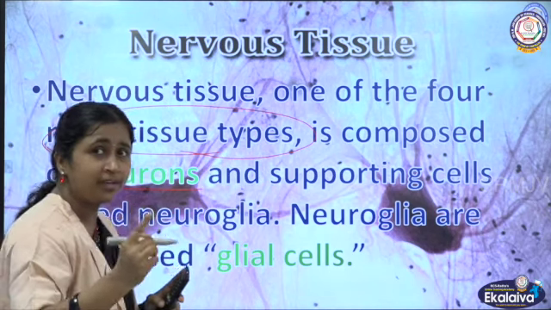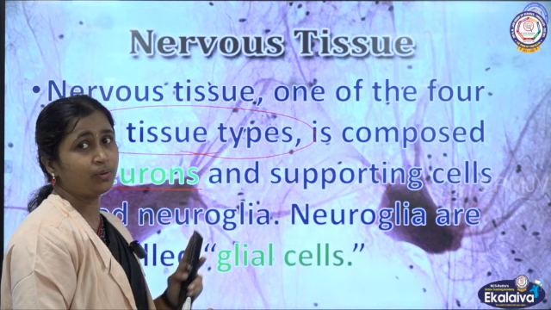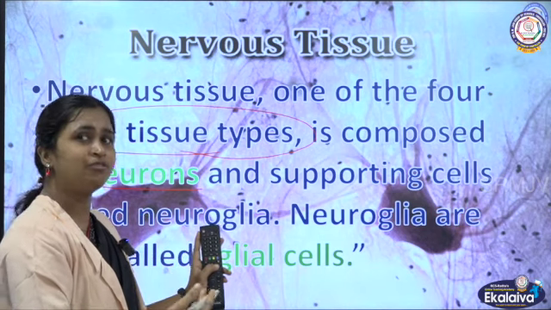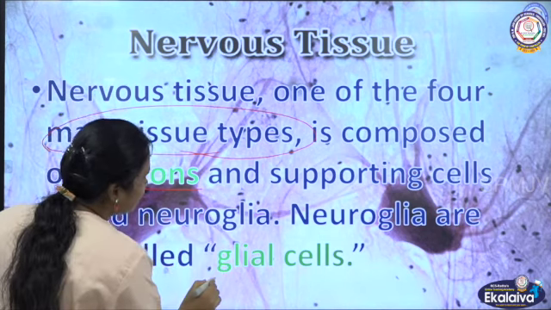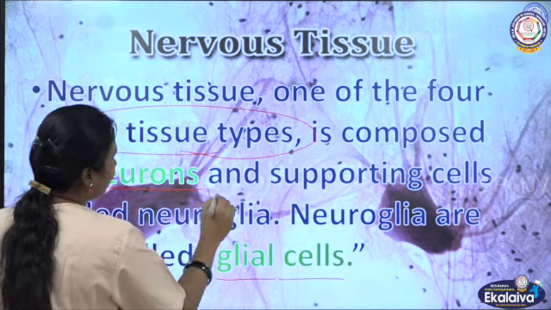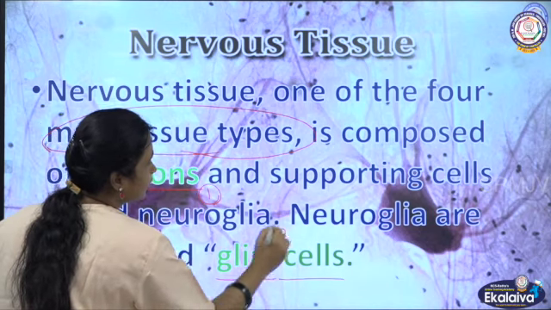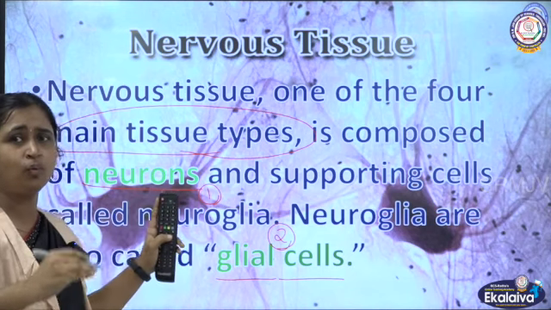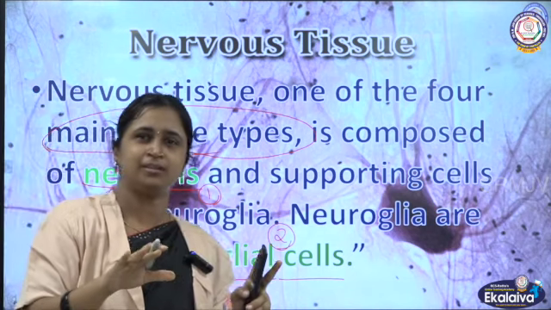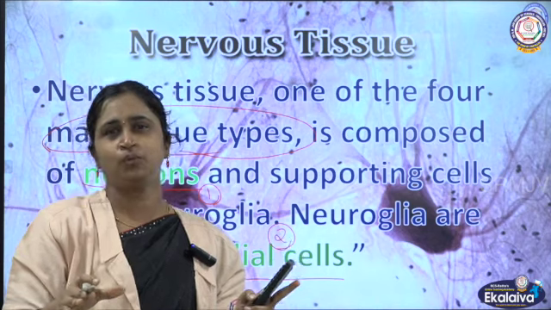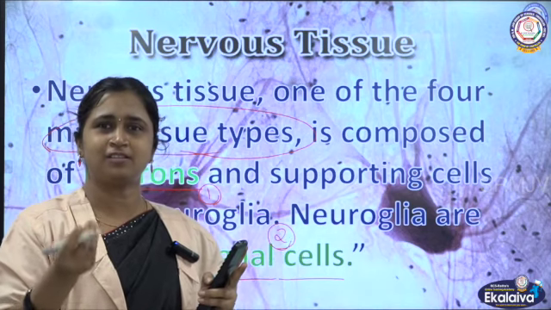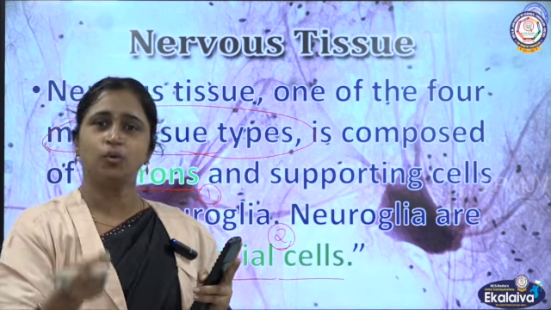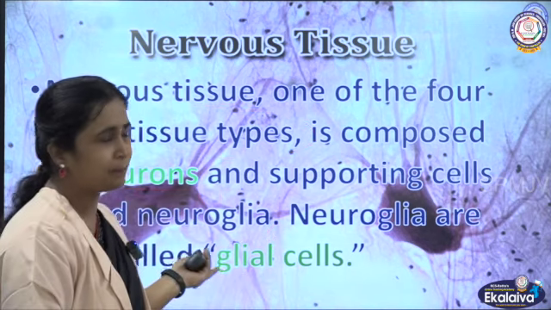I told you there is one other cell also, and that cell gives another function, which we are going to see. It is nothing but glial cells. So one is the neuron, then the glial cells, two types of cells. This neuron we read about in lower classes, so we know something basic about the neuron. Next, the glial cell. What is this glial cell, and what is its role? That we are going to see.